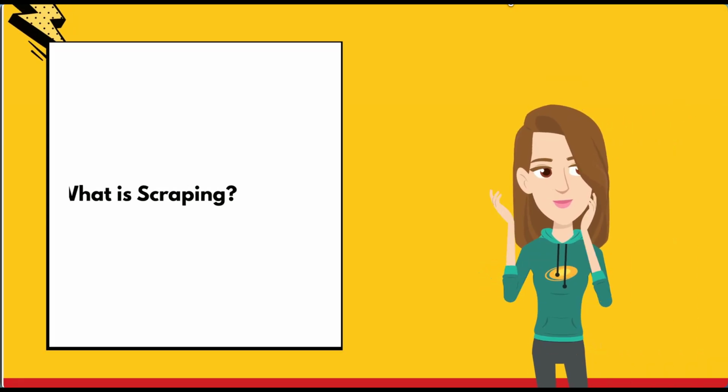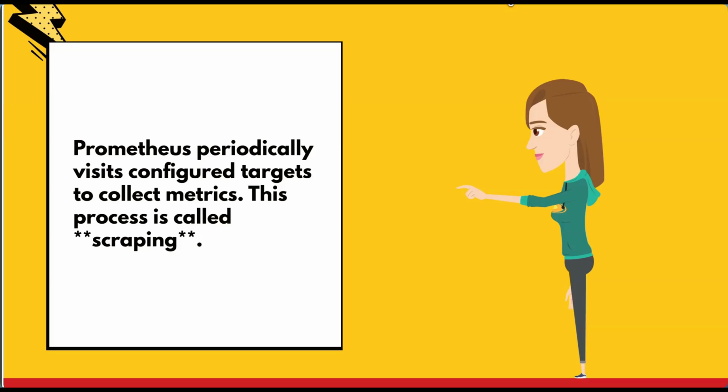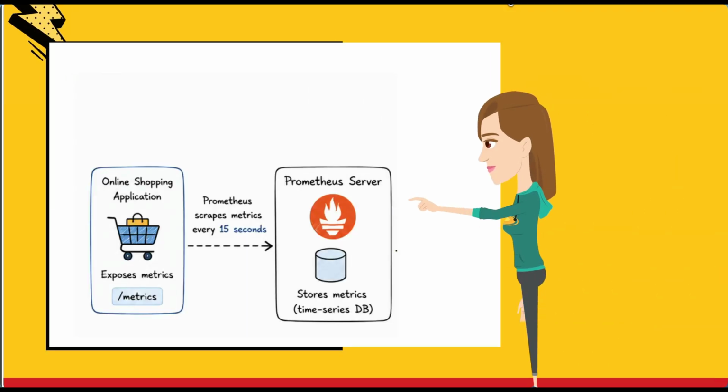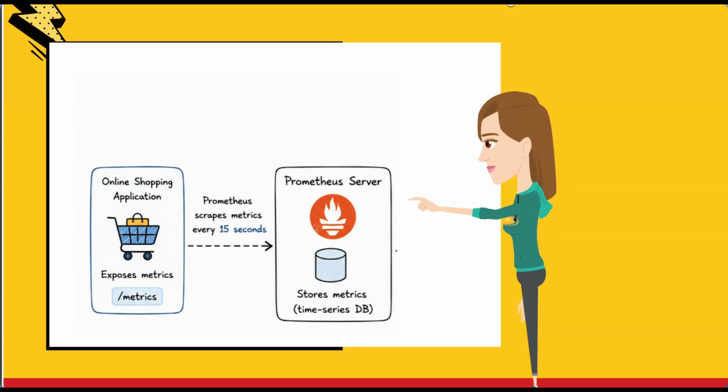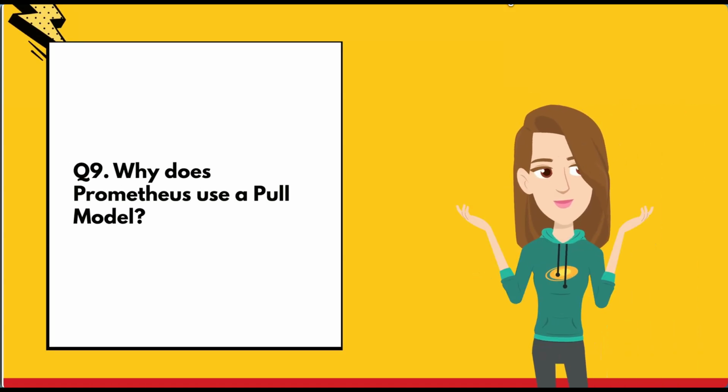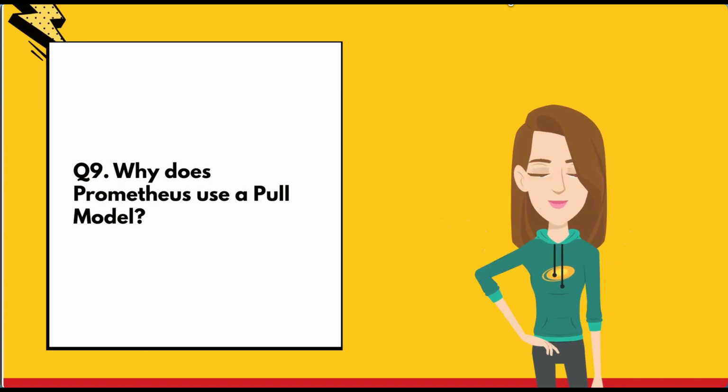Then we have, what is scraping? Prometheus periodically visits the configured targets to collect the metrics, and that particular process is called scraping. In our previous example, we saw how Prometheus scraped the particular application metrics and stored them in the time series database.